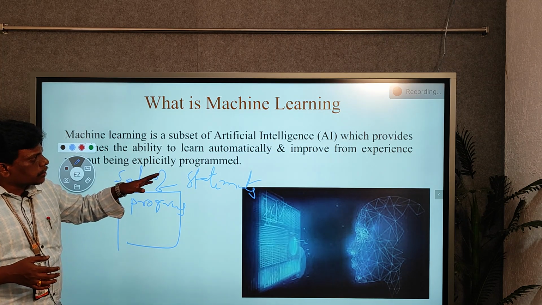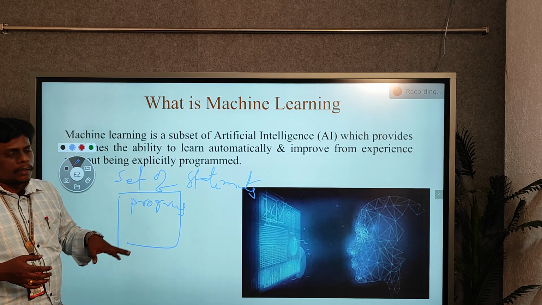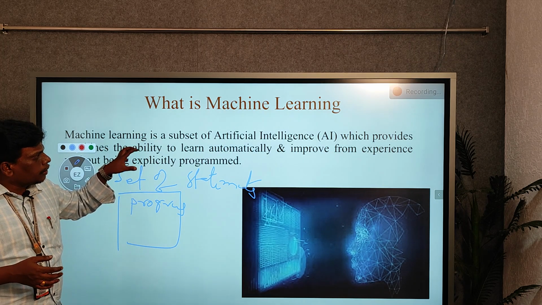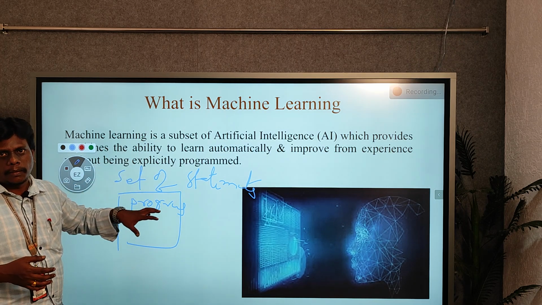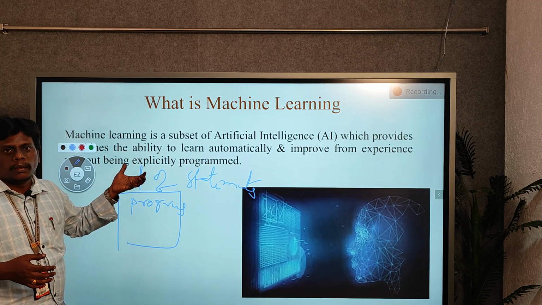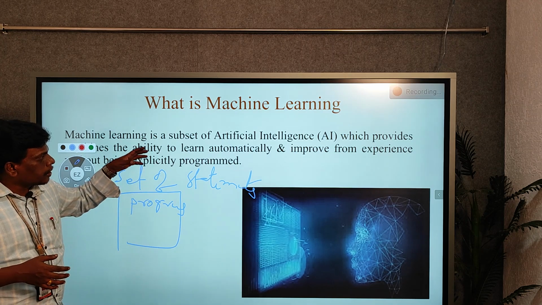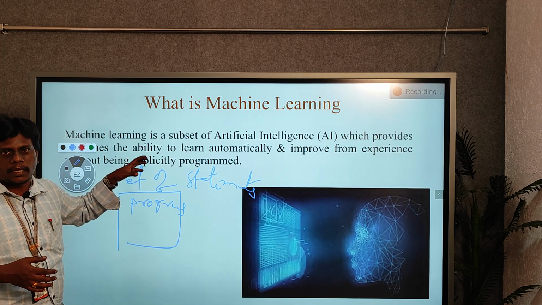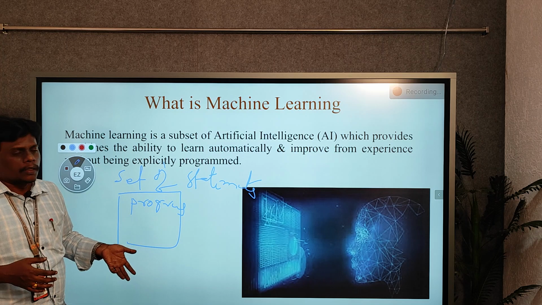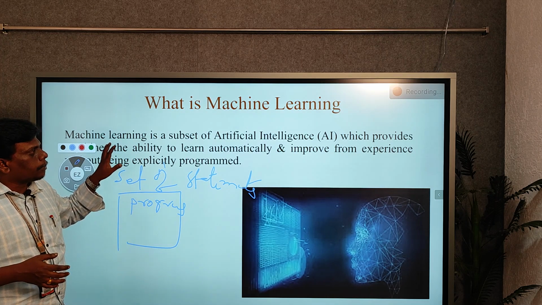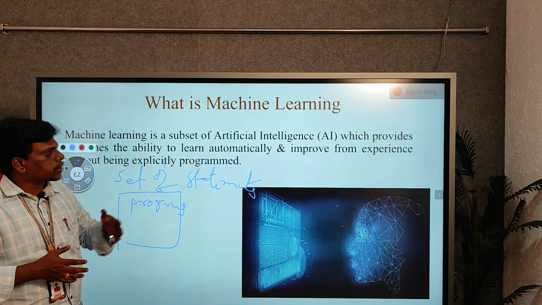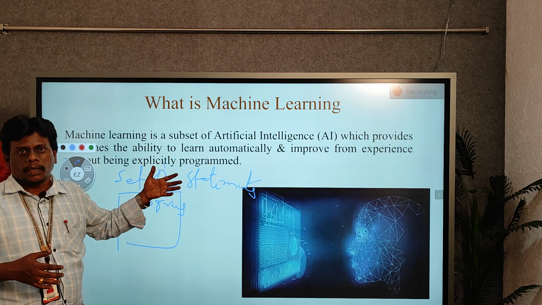Whatever tasks we already performed in previous sessions, based on that historical idea, the machine learns something from those previous concepts. Based on that previous history, the machine performs such operations. Machine learning is a subset of artificial intelligence. It is one part of artificial intelligence.